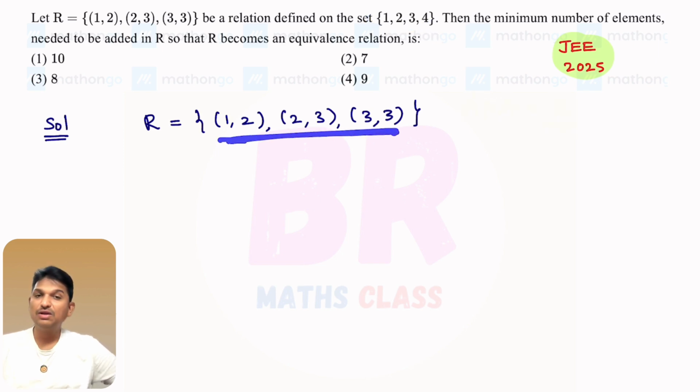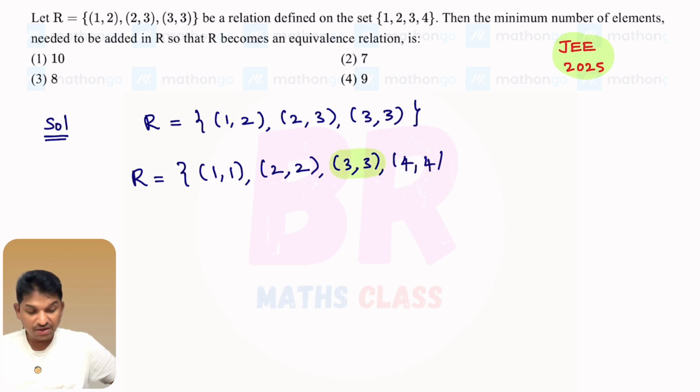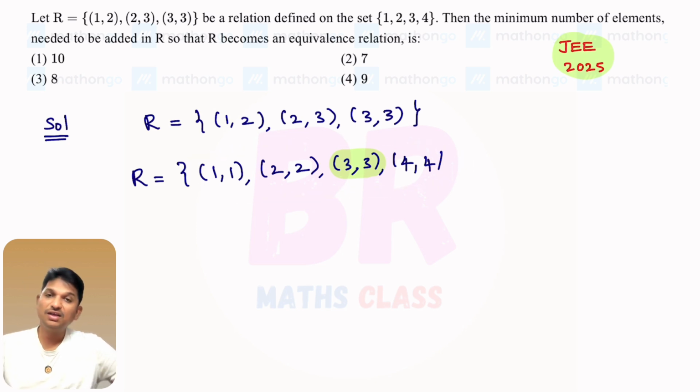They are saying it is an equivalence relation. So to make this relation an equivalence relation, first it must be reflexive. It must be reflexive means 1 comma 1 must be present in this, 2 comma 2 must be present in this, 3 comma 3 is there here, 4 comma 4 is not there. So to make this relation reflexive, these are a must. I'll write the relation 1 comma 1, 2 comma 2, 3 comma 3, 4 comma 4. This element is already there in the given relation. So these 4 elements must be present in the relation, then only the relation is reflexive, then only we can say equivalence relation. So here 3 elements I added.